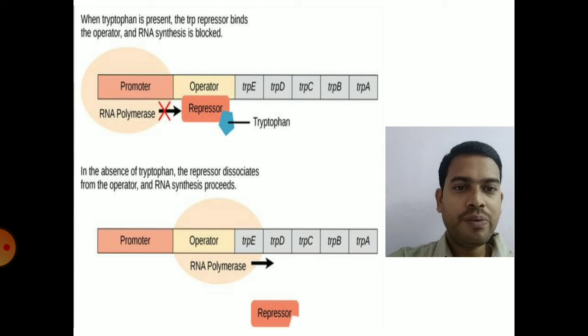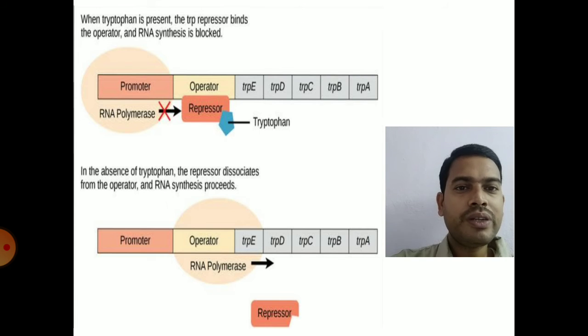So in the tryptophan operon, whenever there is insufficient tryptophan, in general the repressor protein cannot bind to the operator, so the tryptophan synthesizing enzymes are transcribed. Whenever there is enough tryptophan, the tryptophan will act as co-repressor. It will bind to the repressor, making it active.